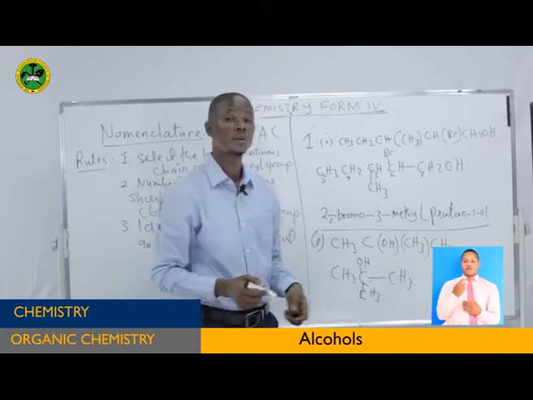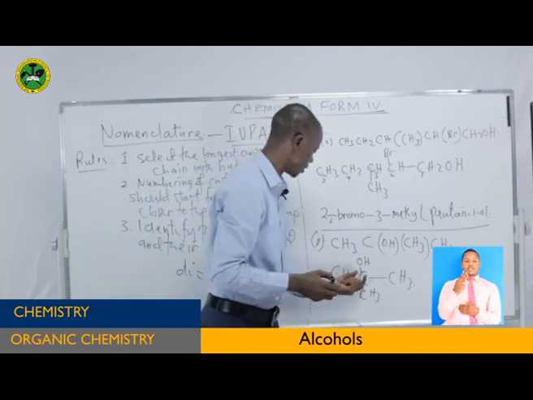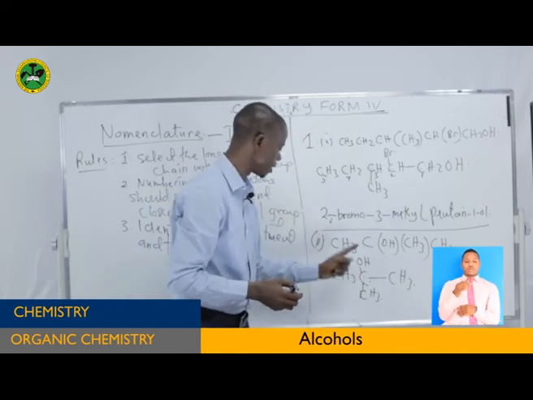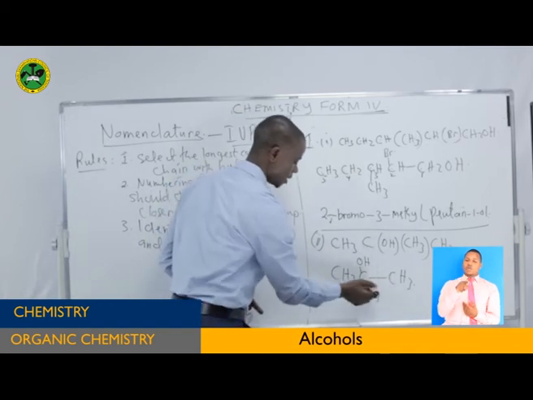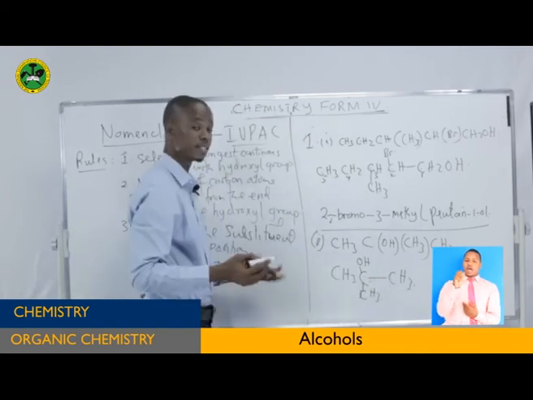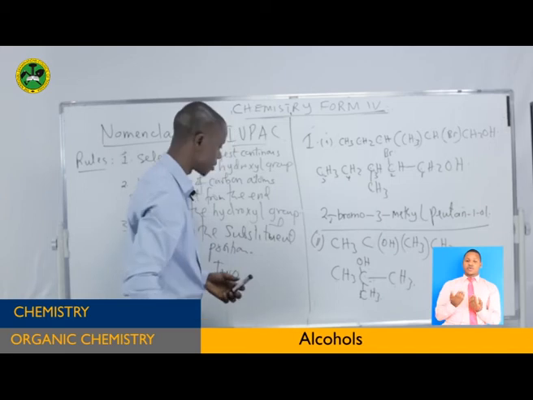1, 2, 3. So there are 3. If there are 3, the hydroxyl group is present on the second carbon. If you start from this end, the second. If from this end, the second. So you can start from either side. There is no problem with that one.